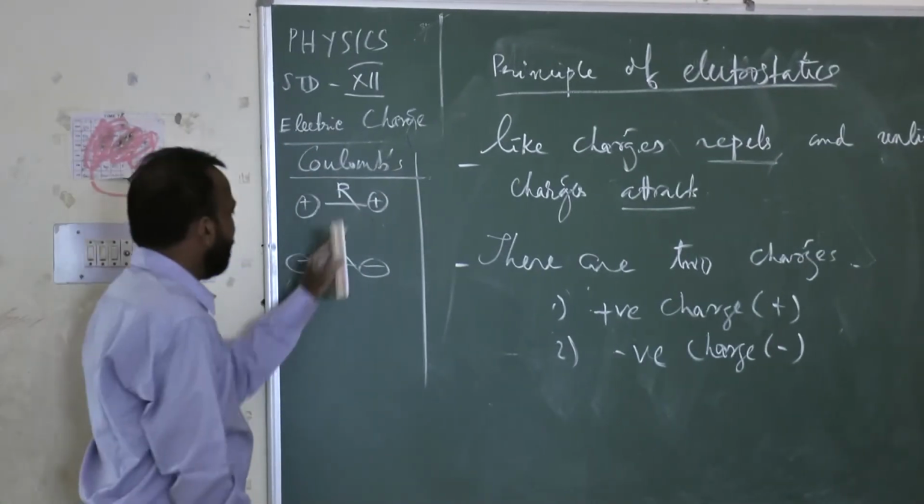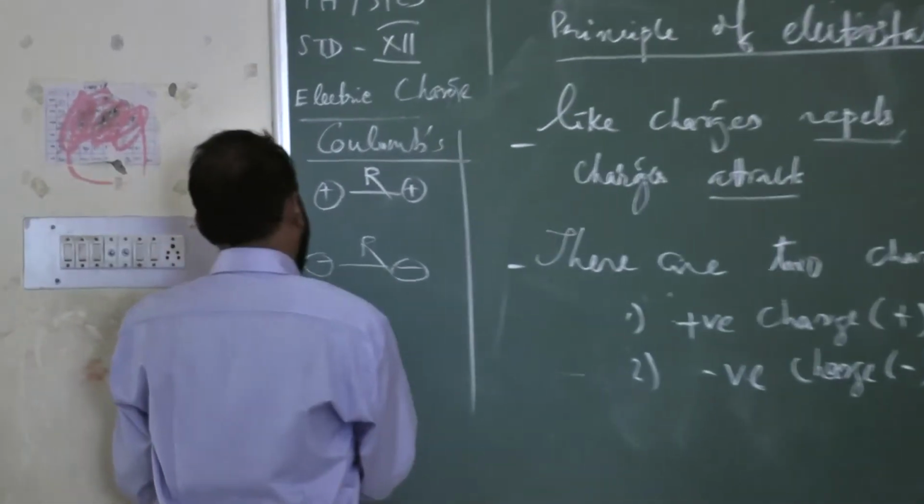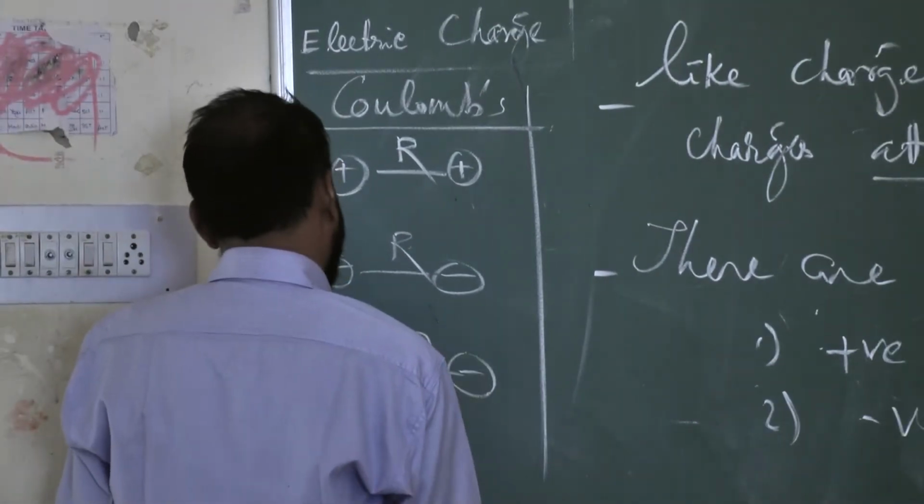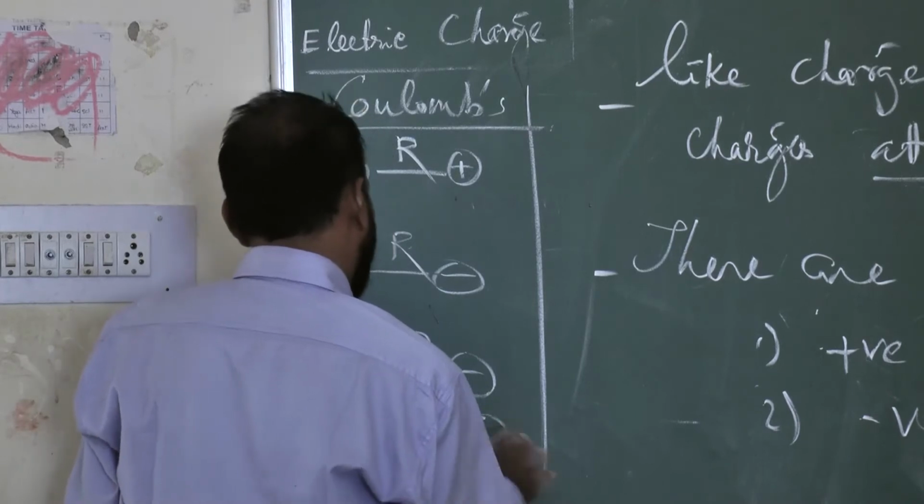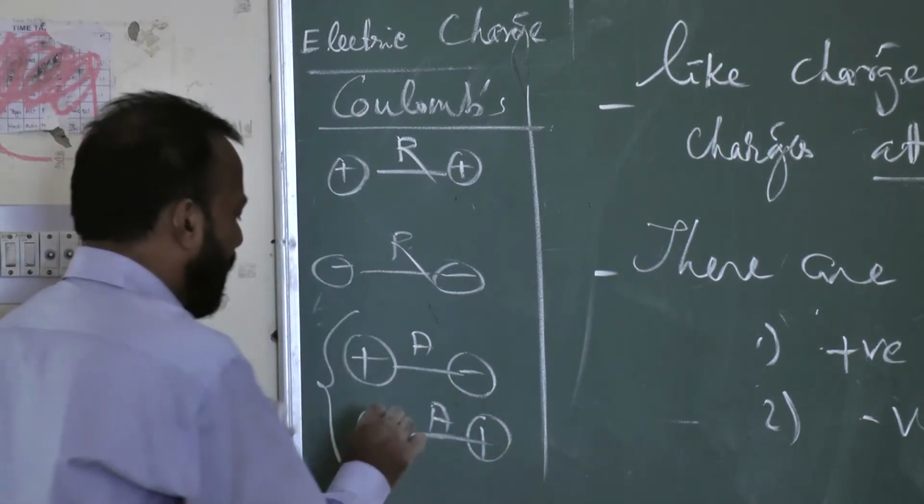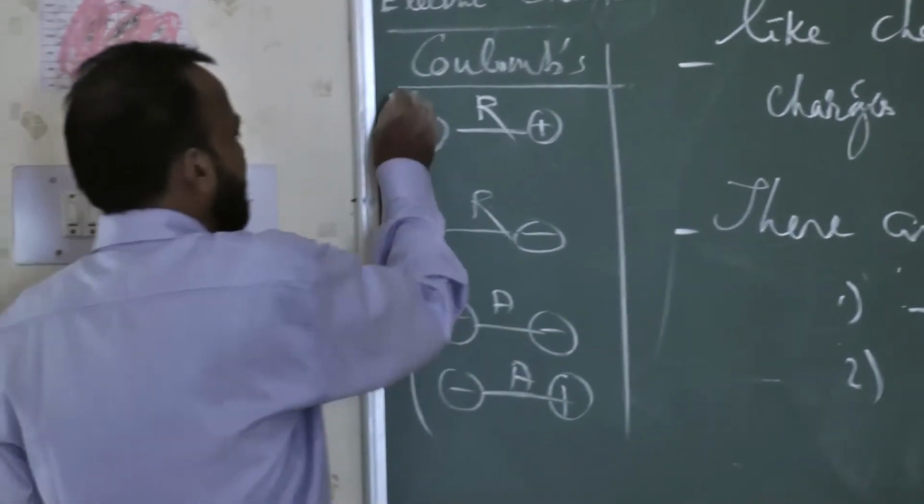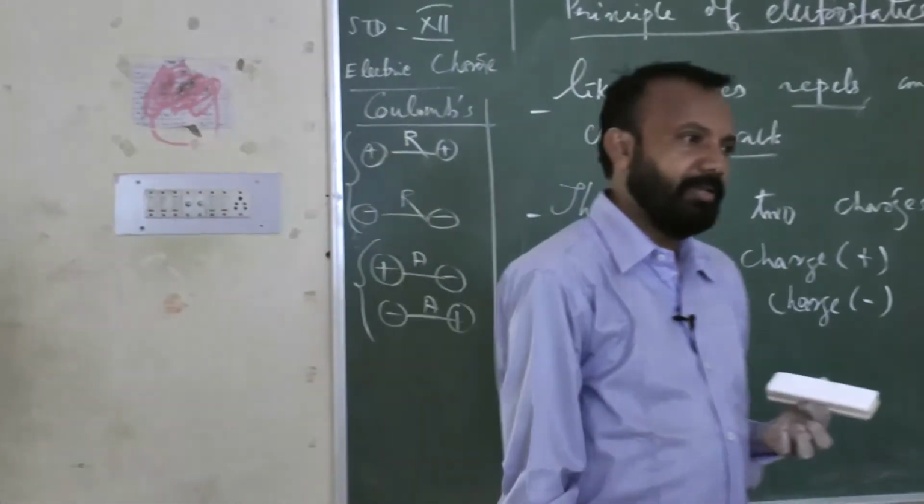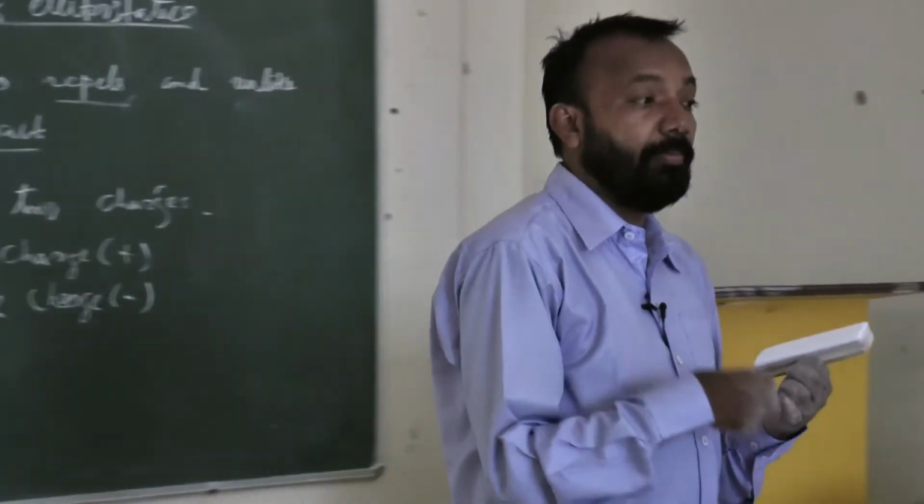So this is repulsion. This is also repulsion. And if a positive charge is there and a negative charge is there, this is your attraction. Negative charge and positive charge, this is the force of attraction. So unlike charges attract, like charges repel. So this is the method of induction process, how the charge can be induced.